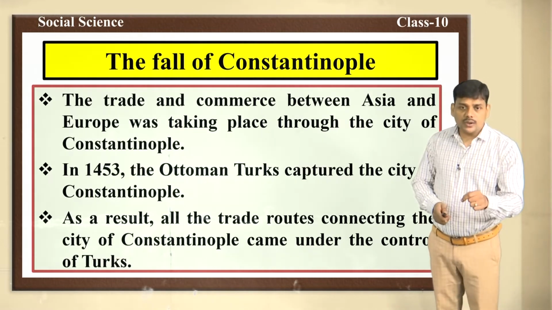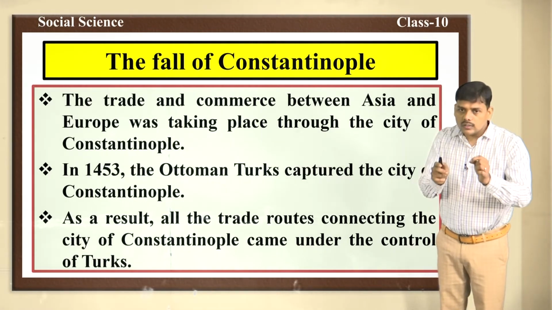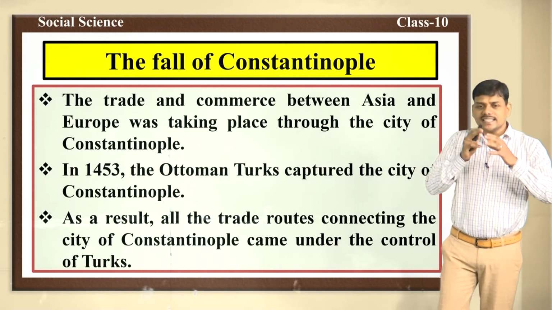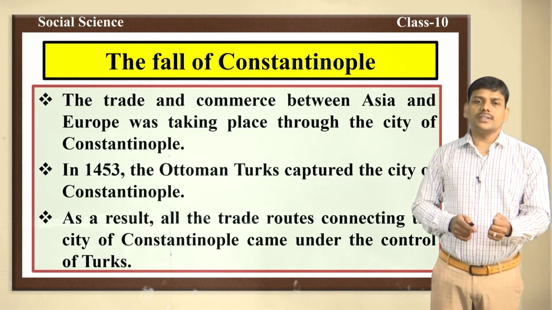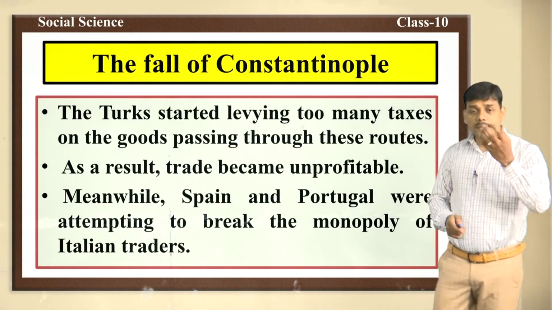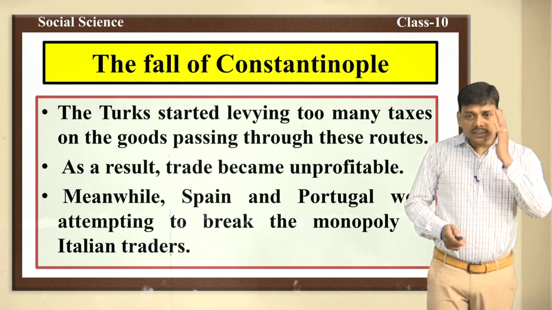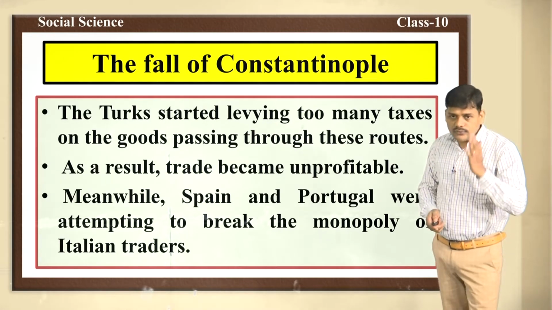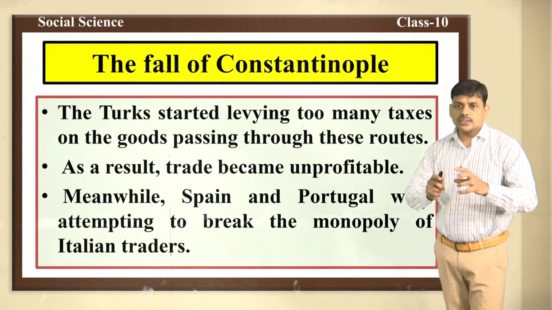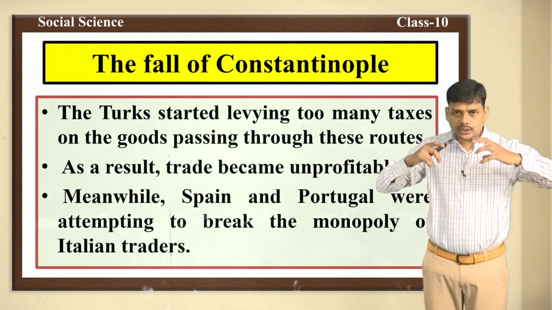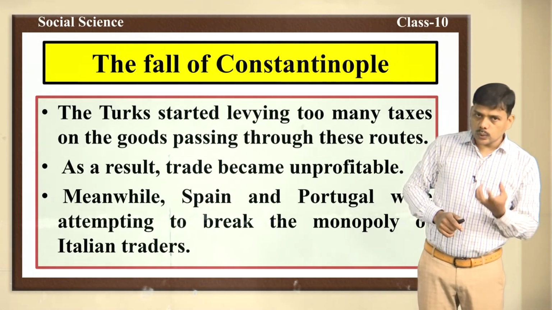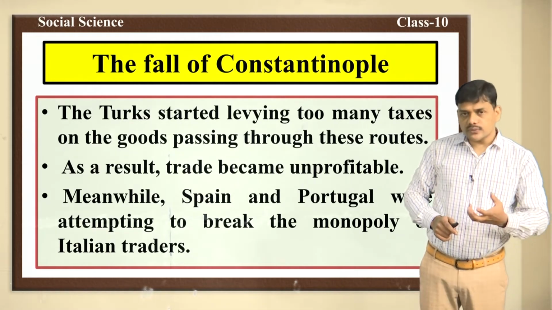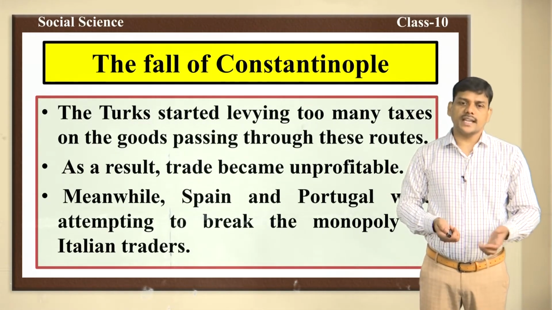When they captured Constantinople, all the trade routes connecting the city came under the control of the Turks. They levied heavy taxes on the goods passing through these routes. Passing through these routes means passing through Constantinople. Now they had control, that's why they imposed heavy taxes.